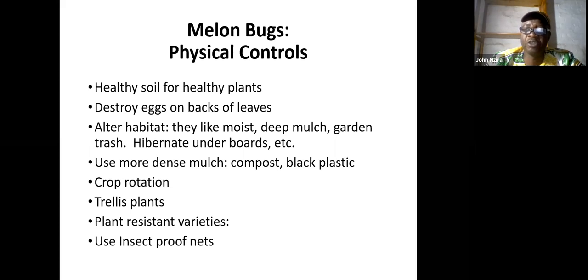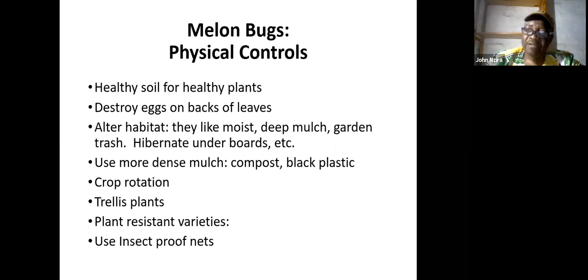Also you need to check under boards, or if you put carpets in the garden, or under newspaper or cardboxes, you need to lift them and add new cardboxes, and that can kill the mealybug. As I said, dense mulching, and sometimes you can also use black plastic and have compost in the garden.